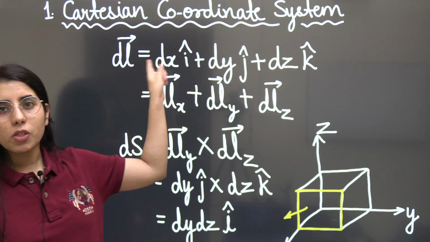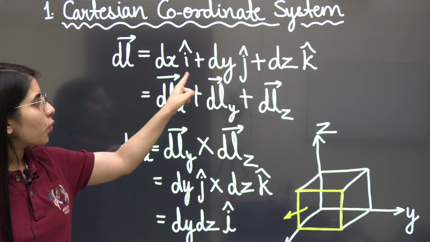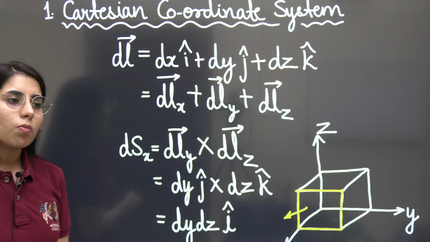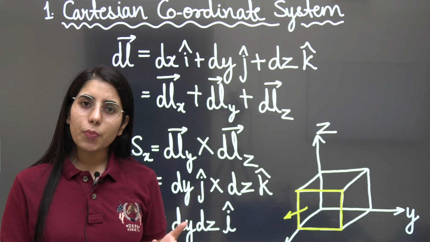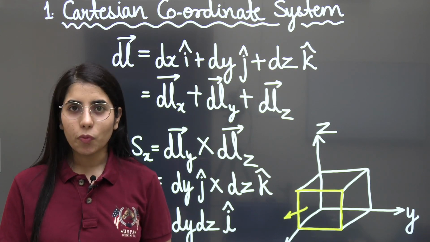This is how you will be showing the length element. And this expression you need to know, that is dx i cap, dy j cap, dz k cap. So only the length element do you need to prepare? No, you also need to know about the surface element and the volume element.